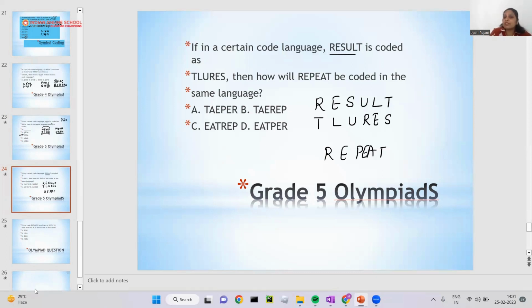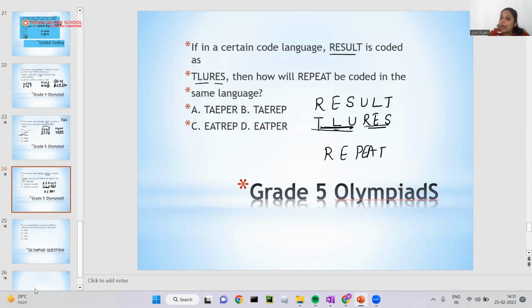Can you find? So let's try that. R-E-S-U-L-T. Can you have an idea? Yeah, I got it. If you can see that T is here, L is here, U is here, S is here, R is here. So you can see that they are just reversing it. First they are reversing. RESULT can be considered as T-L-U-R-E-S. If you can see that, they have reversed the last three letters and R-E-S as it is.